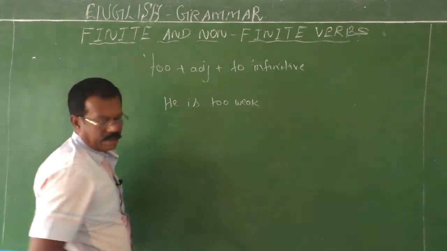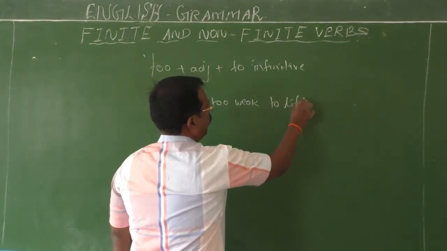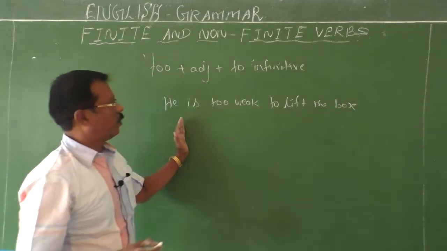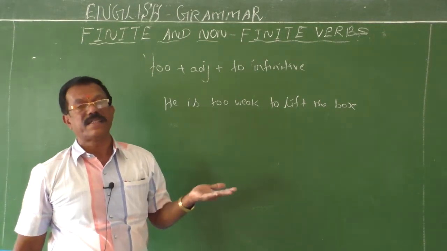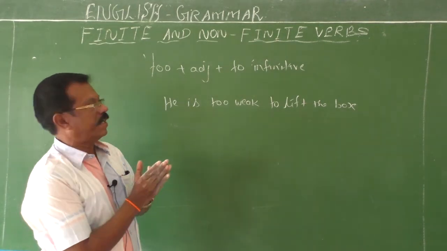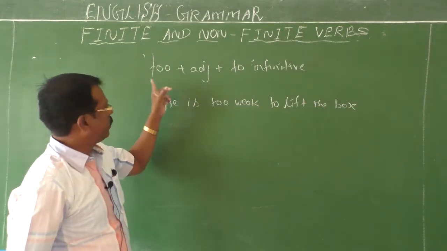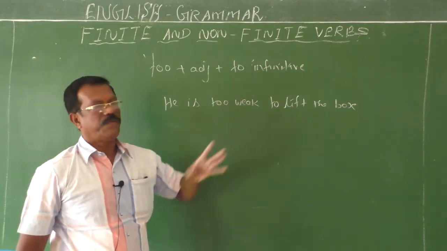For example, he is weak. He is too weak to lift the box. Here, he is weak is one sentence. He cannot lift the box is another sentence. I combined these two sentences using this too-to model: too plus adjective plus to infinitive.